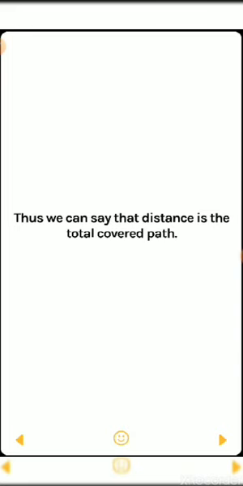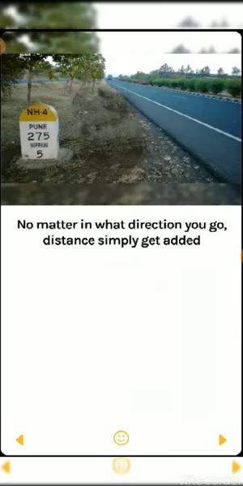Thus we can say that distance is the total covered path. That means distance is the total path which you have covered. No matter in what direction you go, distance simply gets added. So distance does not depend upon direction; it is the path which we actually follow to move.